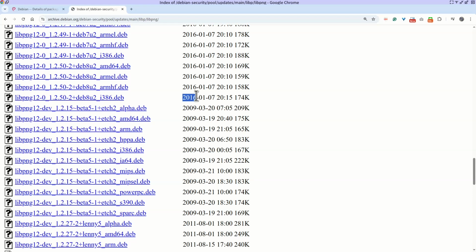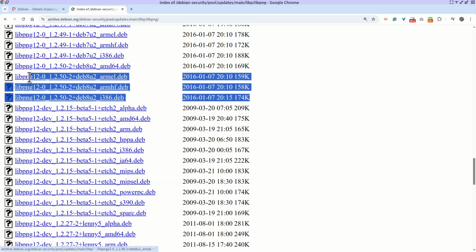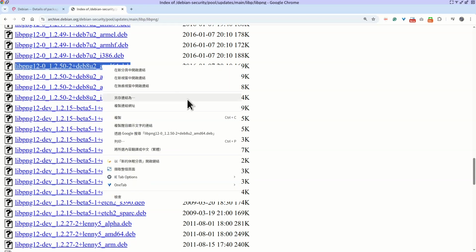Why didn't Laker compile using a new library? But since Laker requires an older file, we need to download this file by ourselves. And if you take a look at this, I just included 50 because 50 looks like the latest version, right? 1.2.50 looks like the newest version. There is a file called amd64.deb. So you can download this file. You can click this and save link.